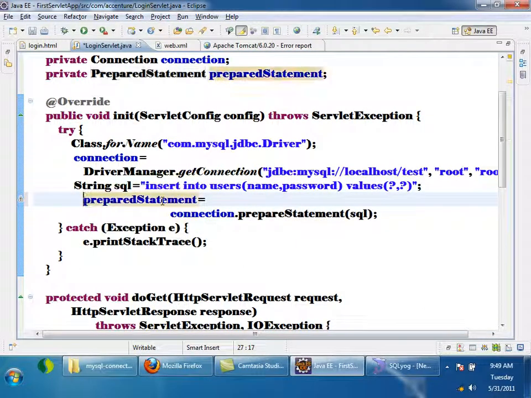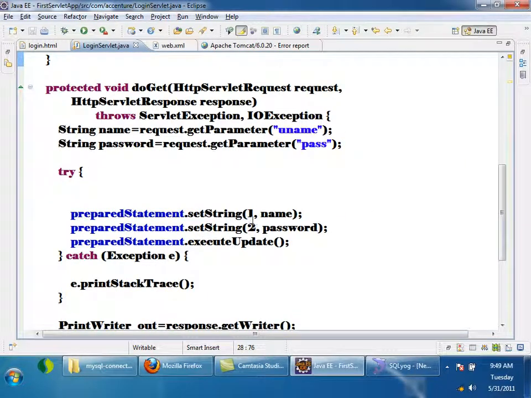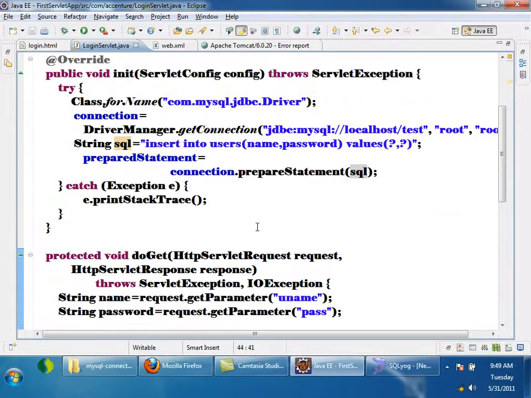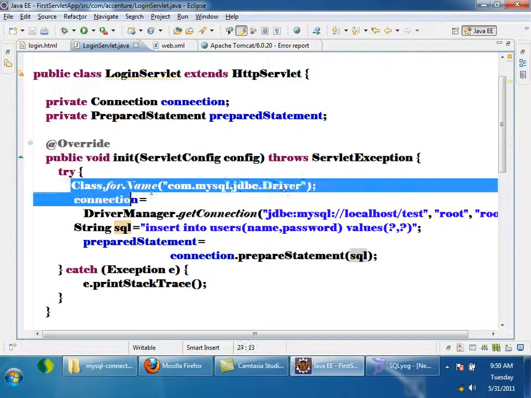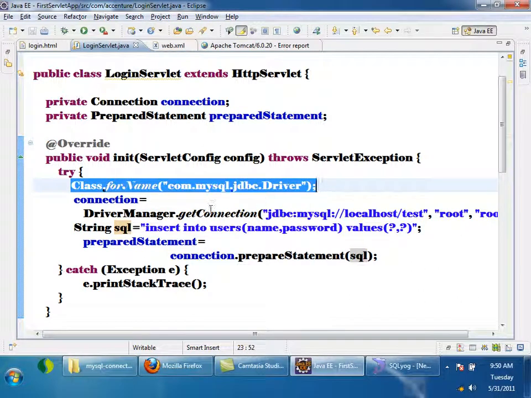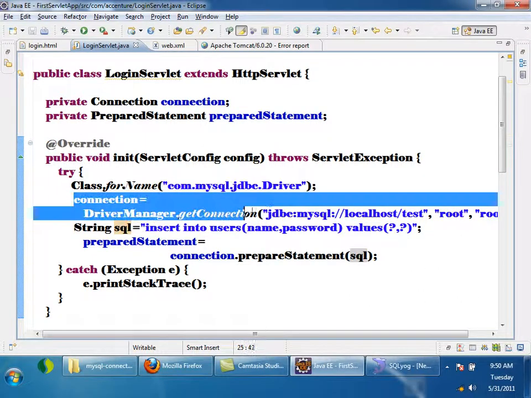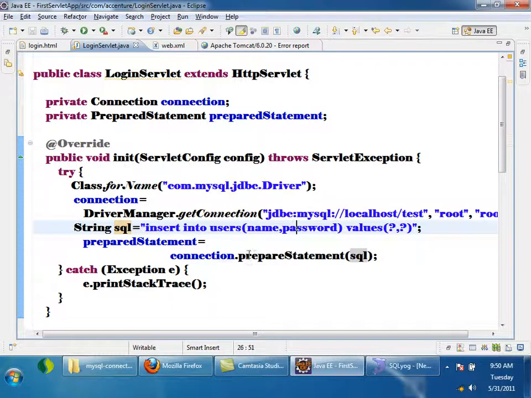So here in the init method I am initializing the prepared statement, and in doGet I am replacing the question marks. See the scenario here. Let's assume that I am giving a first request. Now I started my server. I am giving the first request. When the first request comes for the servlet, the servlet should be initialized. So the init method will be called, and this prepared statement object is created.